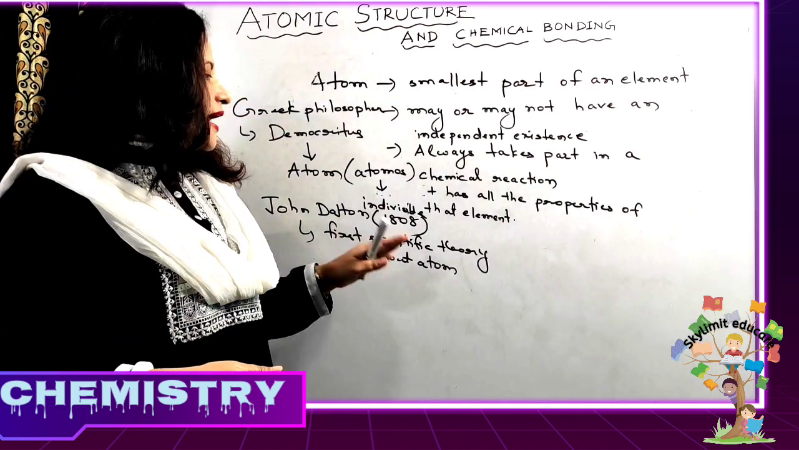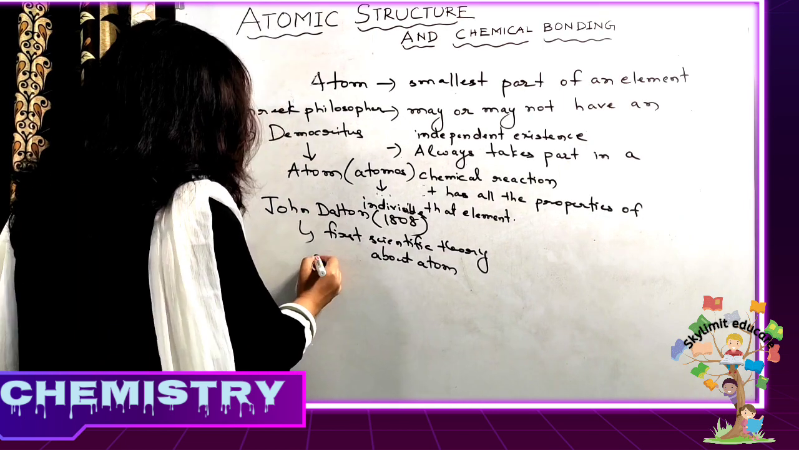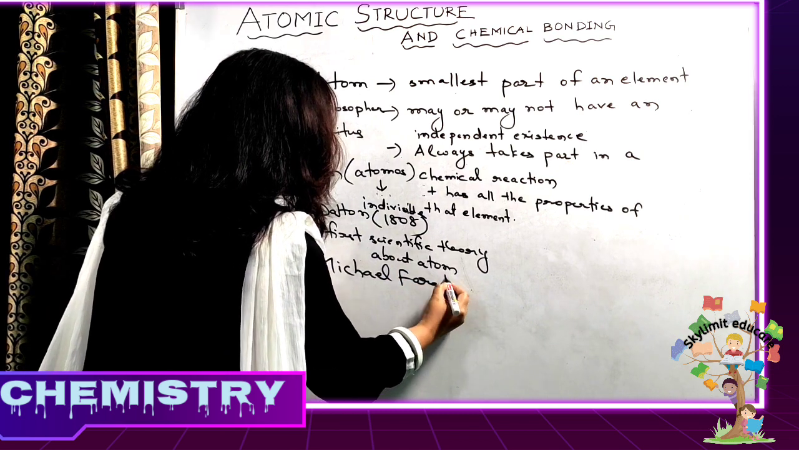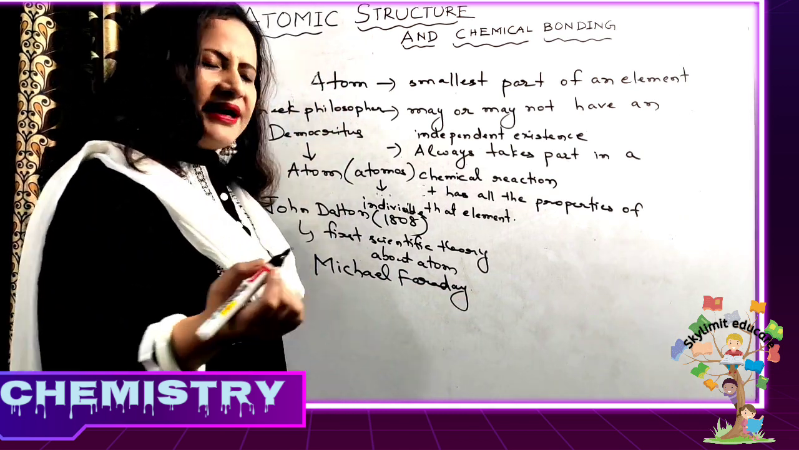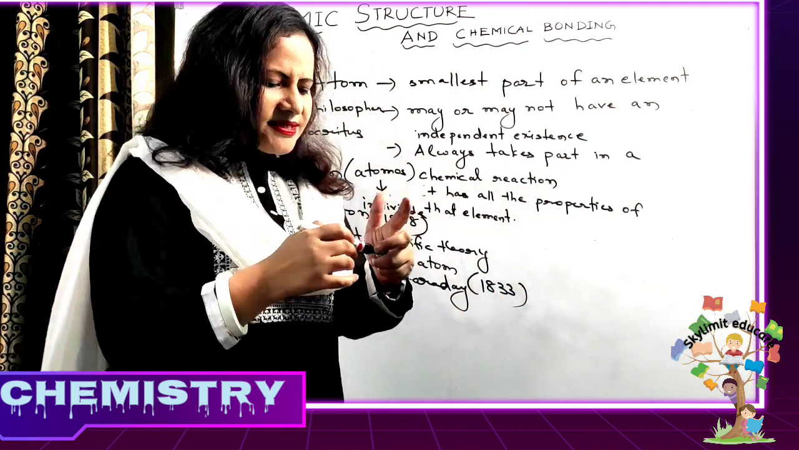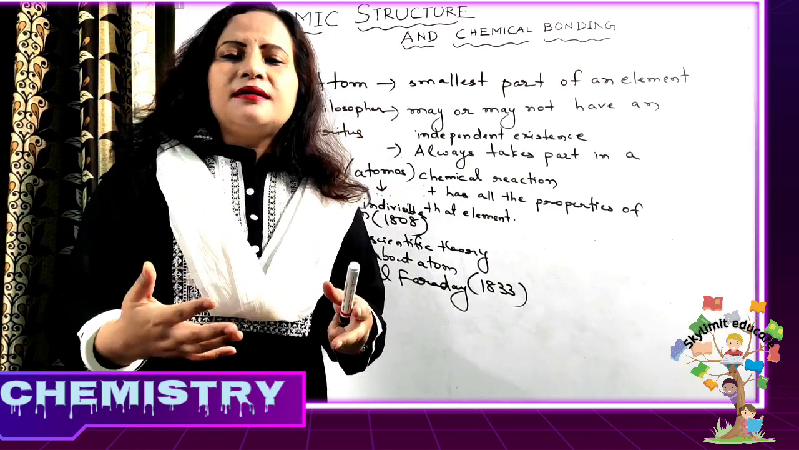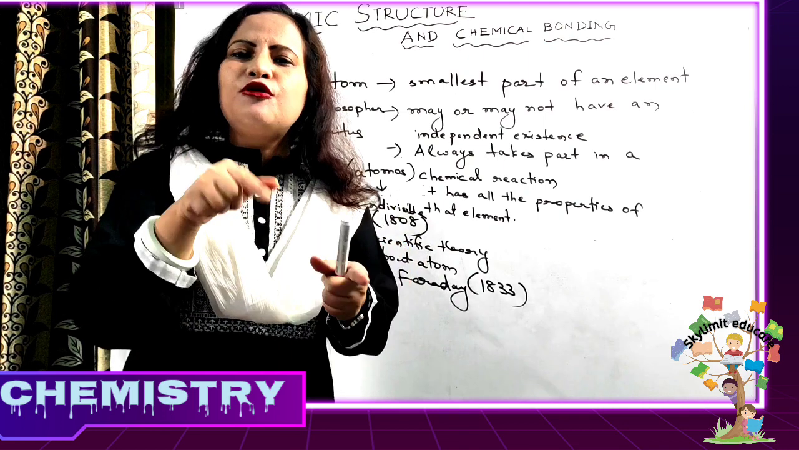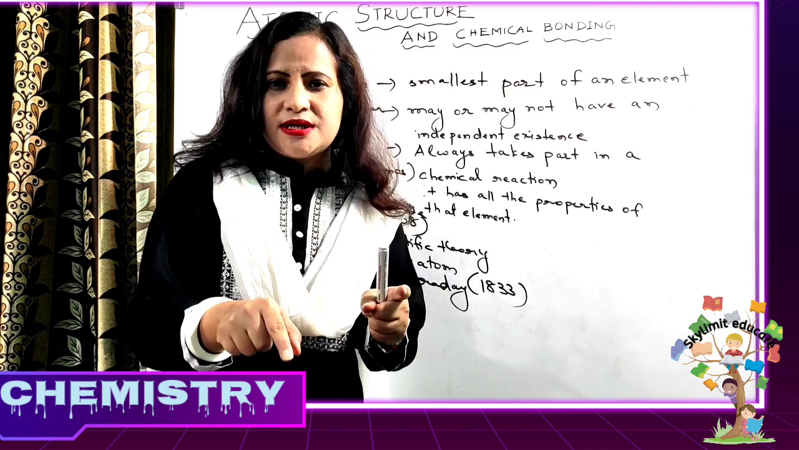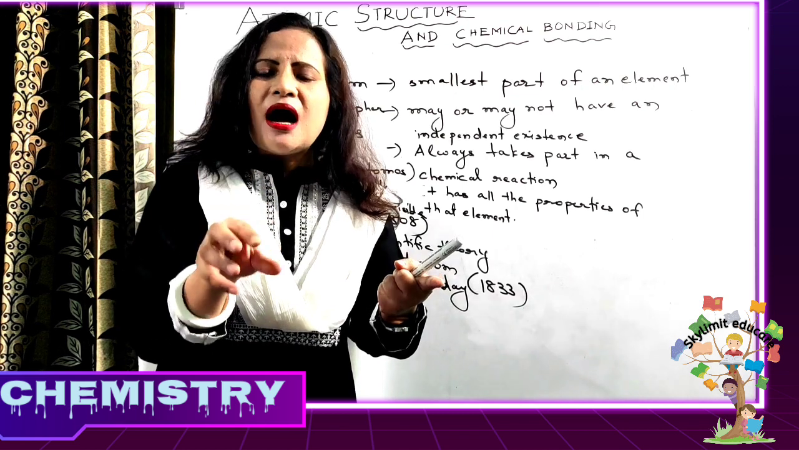After Dalton proposed his atomic theory, there was a scientist called Michael Faraday. He's also a very great scientist. In the year 1833, Michael Faraday proposed, or gave the conclusion, that electricity is due to the flow of charges. Electricity is due to what? The flow of charges.